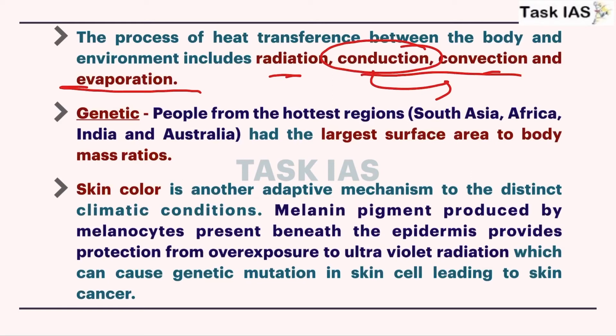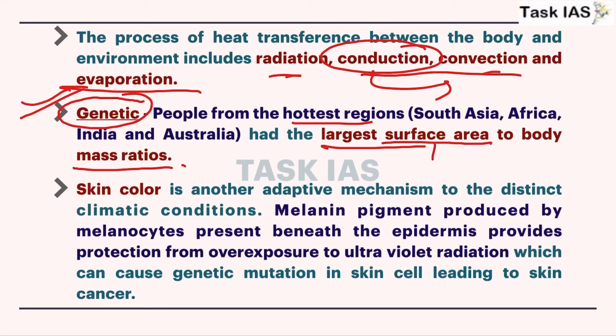Now what are the genetic adaptations to heat or high temperature stress? Firstly, people from the hottest regions, mainly the equatorial region, will have the largest surface area to body mass ratio, because if surface area is high, then the body will have more area to lose heat in terms of evaporation or by increasing blood flow near the surface area of the skin.